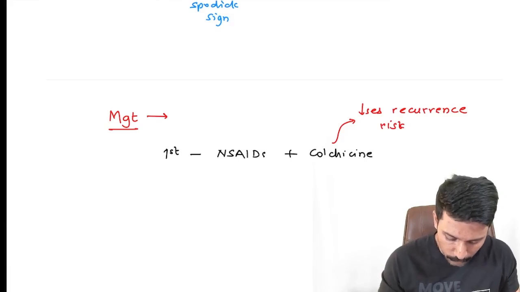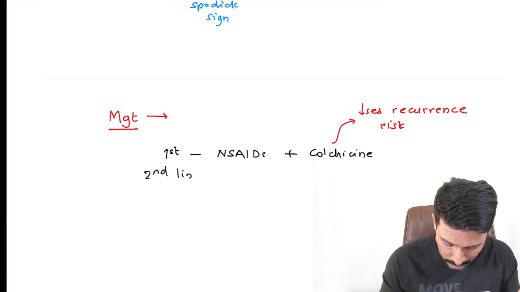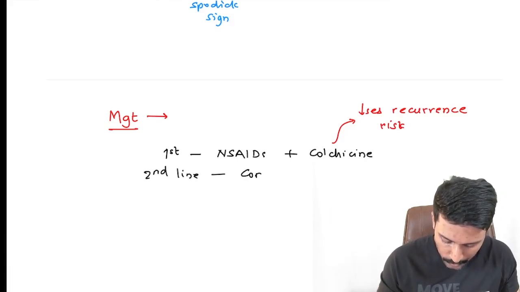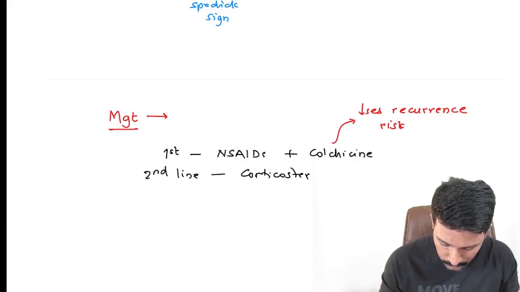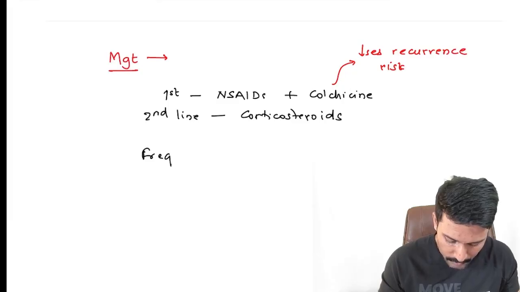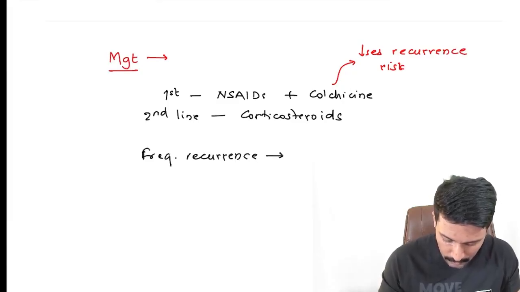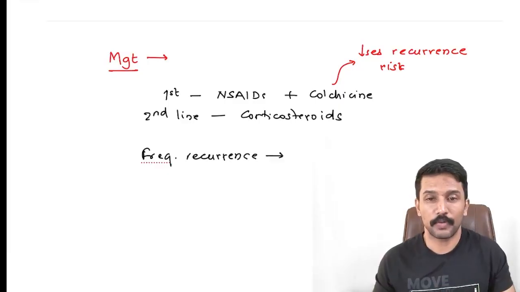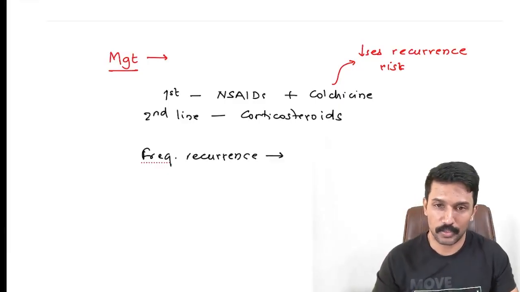So if first line drugs fail, then we go for second line. In second line, we generally consider corticosteroids. And if there is frequent recurrence despite your thorough investigation, you're not able to find a cause and it keeps recurring, then what should I do?